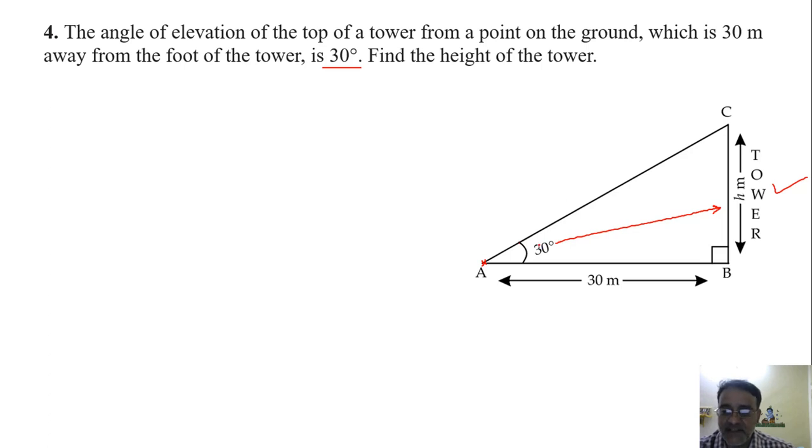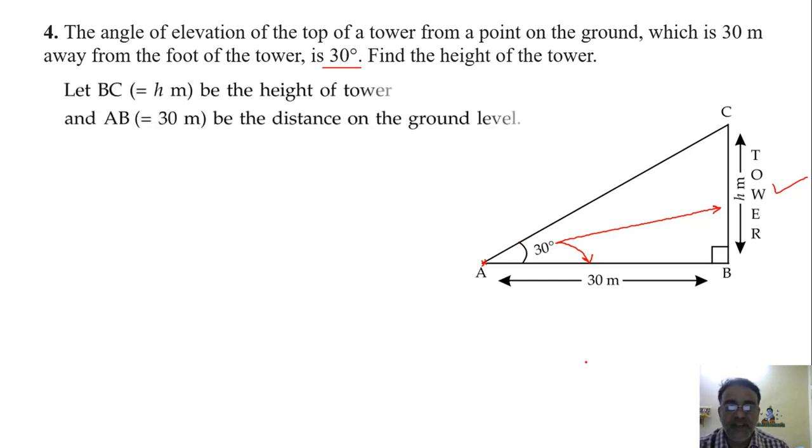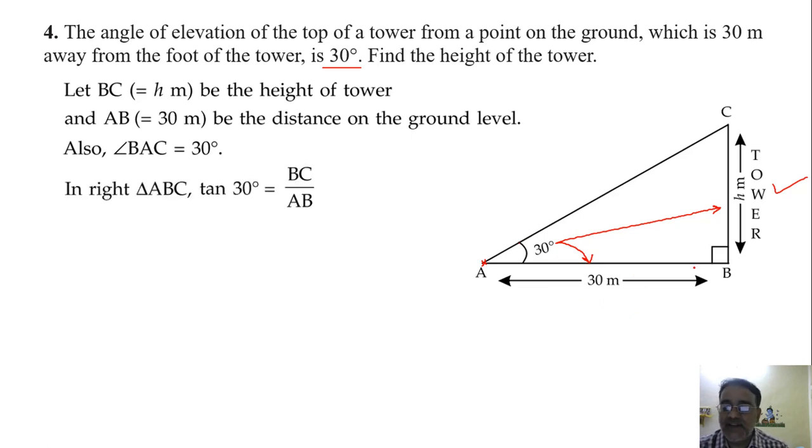Opposite side. Very good. And this is the adjacent side. So which trigonometric ratio is related with these two? Tan theta, right? Even cot theta also, but we use tan theta. So let BC be the height, that is h meter, and AB equals 30 meter. So angle BAC equals 30 degree. So in right triangle ABC, tan 30 degree equals BC by AB.